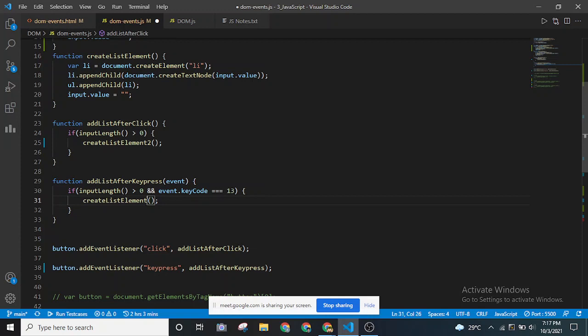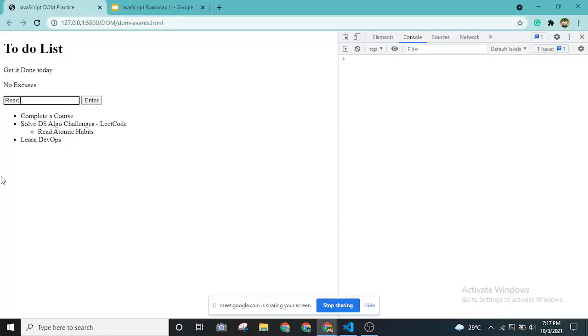Just like you asked, you wanted to add list items inside read atomic habits, right? So if I put, let's say, read chapter 10, for example, and I press enter, can you see this? This is how we add it.